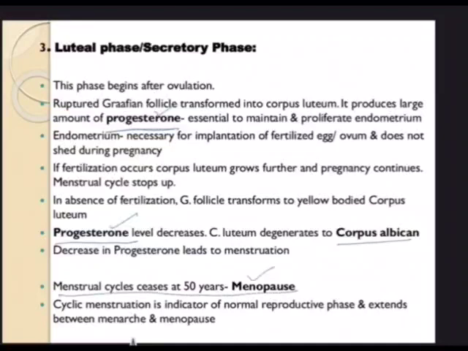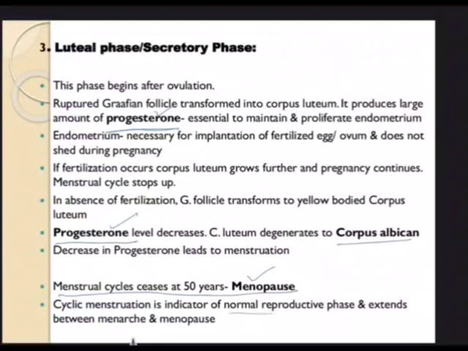And how long does this take place in a biologically matured girl? On an average, we can say 50 years. But recent research shows that because of lifestyles, because of the influence of computers, particularly on software engineers, menopause is happening very early, somewhere around 30-35 years only. Hence, this needs to be observed, and necessary changes in our lifestyle must take place.